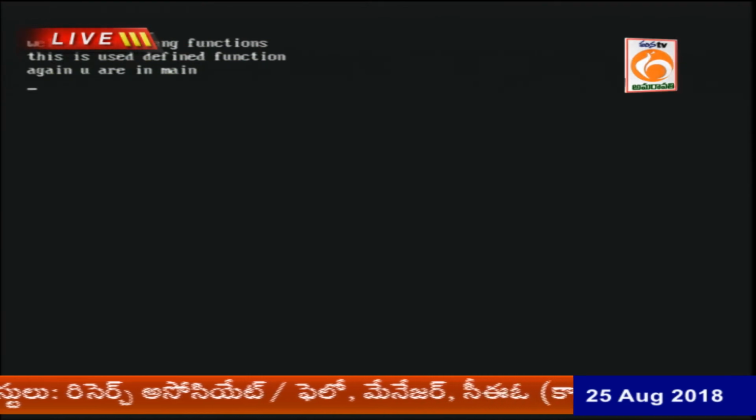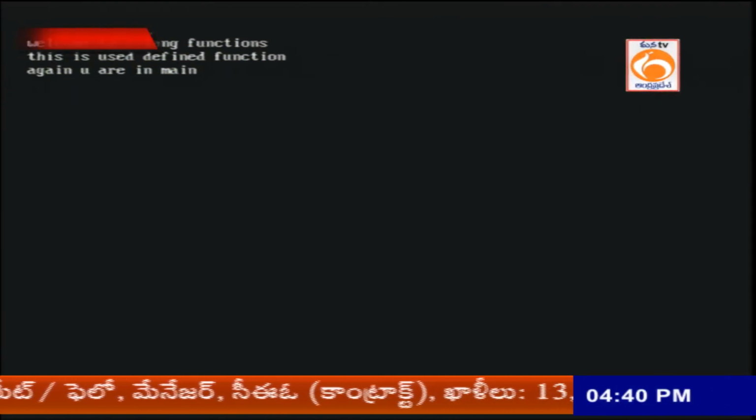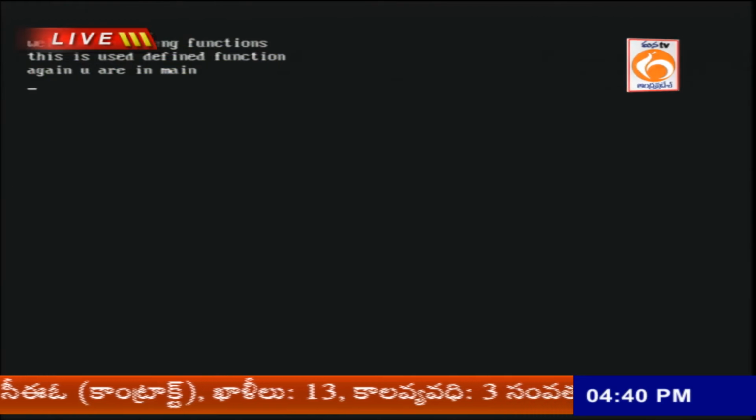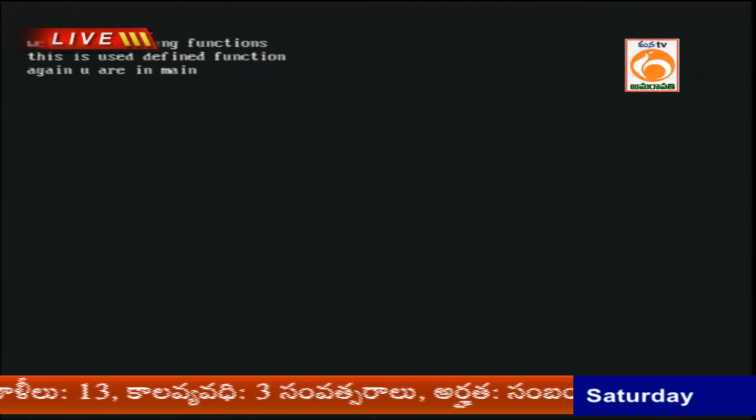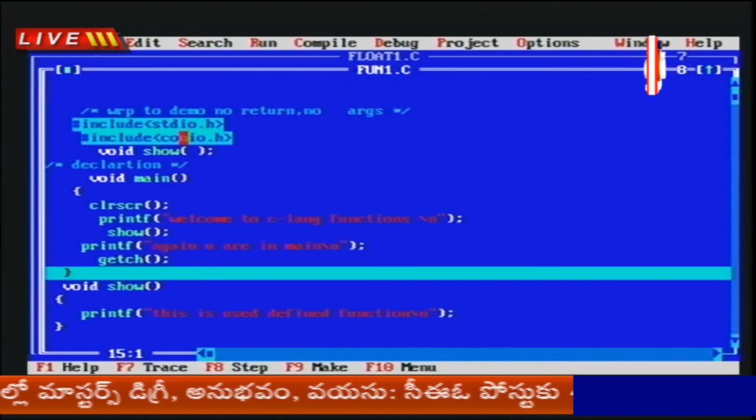You see how it is compiling. First welcome to C language function, this message through the main. This is user defined function, this message through the show function. Again which message? Again you are in main. This is the way of compilation.